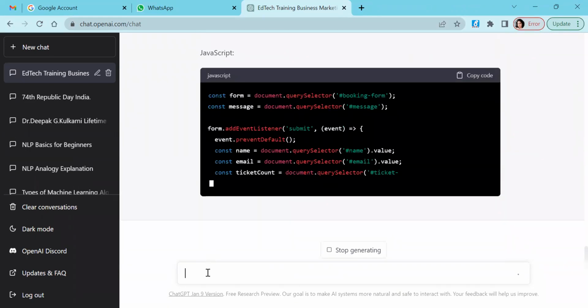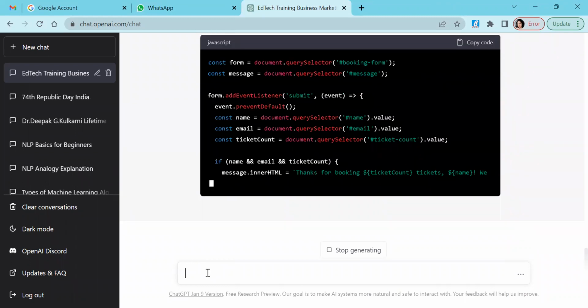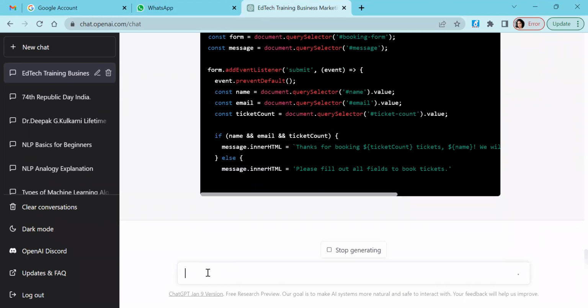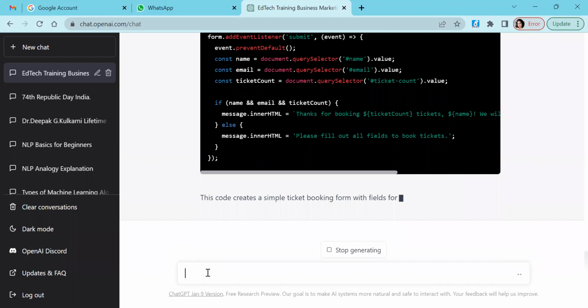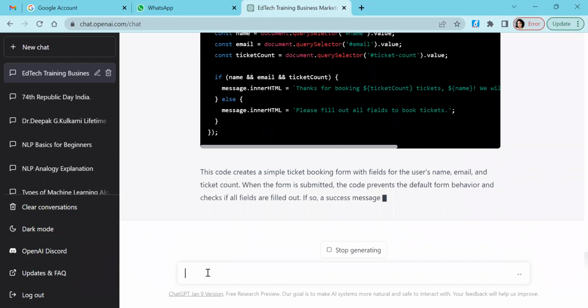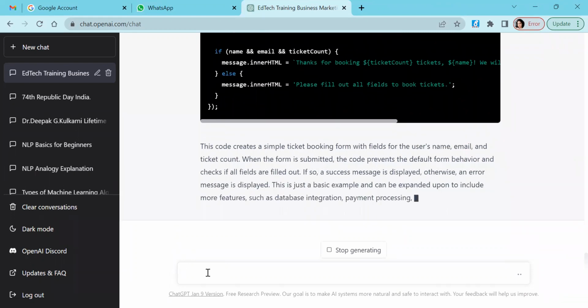With the advent of ChatGPT, even Google and Stack Overflow, many such sites which were helping developers, are all scared, in fact, because ChatGPT is taking over most of the jobs. Not just giving the code, it explains the code as to what each line is doing so that you can copy it and tweak it while you're developing an app. So this was an example of the coding part.